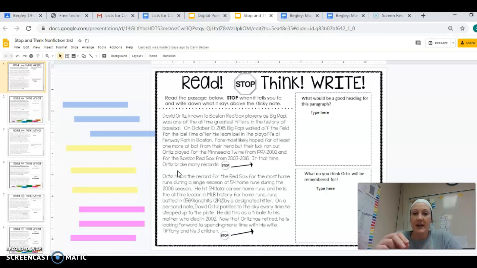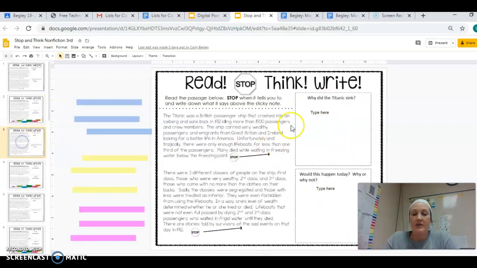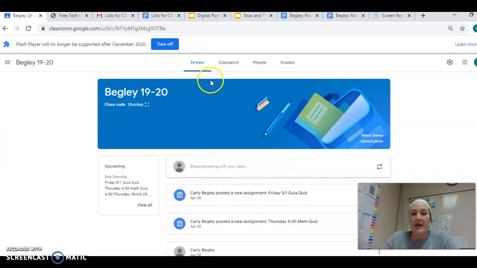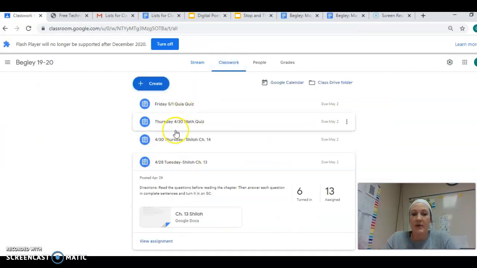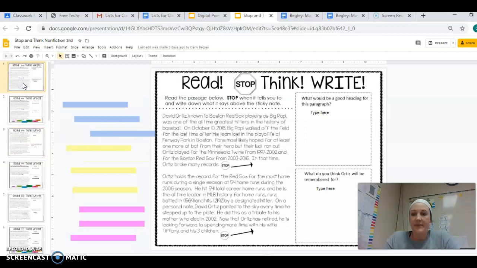So for your next assignment, I think it's on Thursday, you're doing slide 2 and slide 3. So you'll go back into this document in your Google Drive, you'll open it, and then you'll add on to slide 2, and then you would do slide 3. You'd go back into the Google Classroom, and you would find the assignment wherever it was, click on it, and then turn it in there. So it's an ongoing file that you're going to keep building off of. So yeah, that's how we're going to do it.